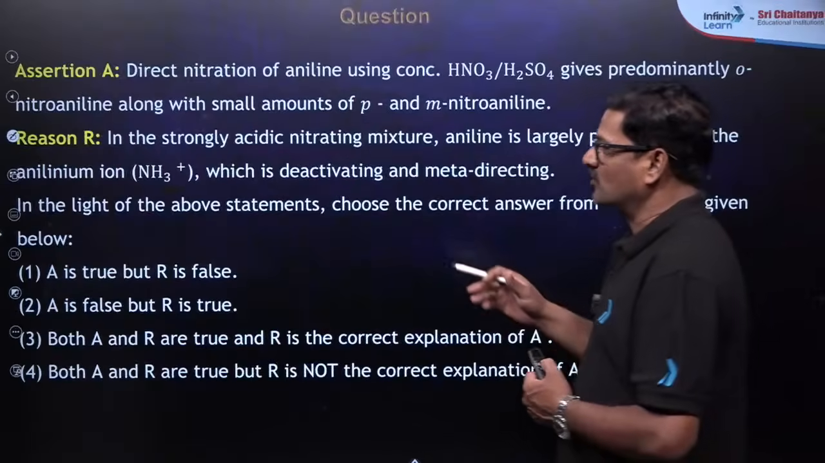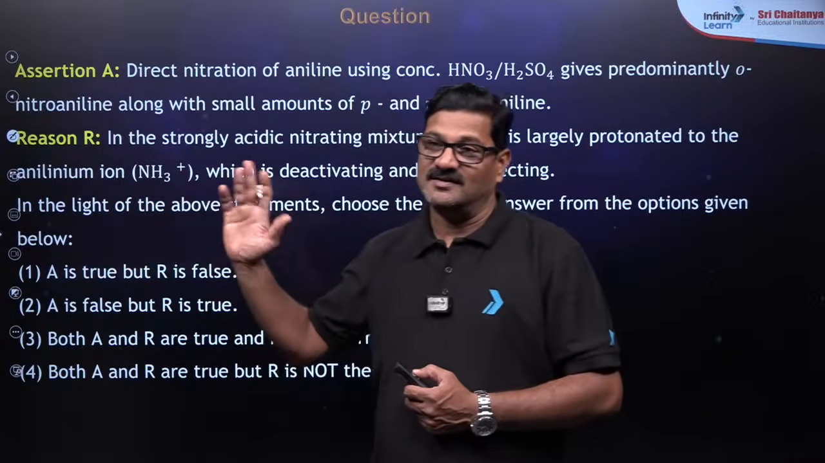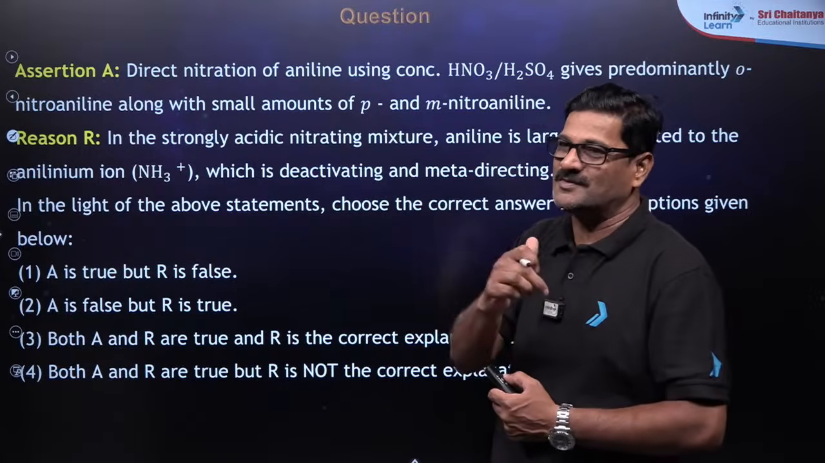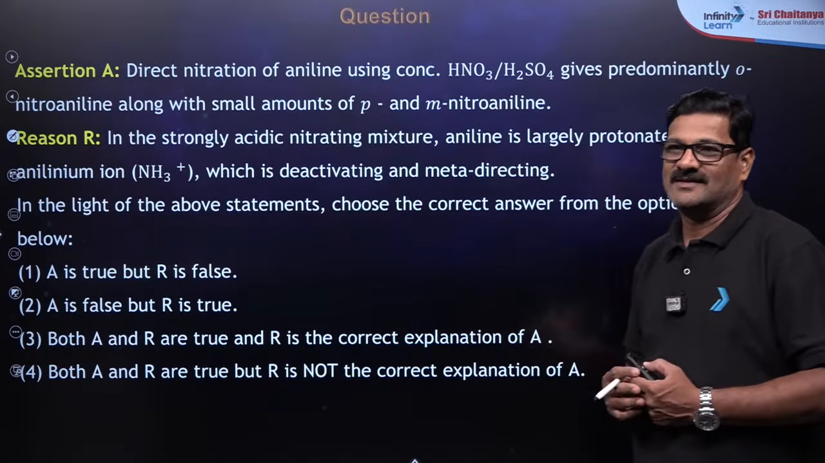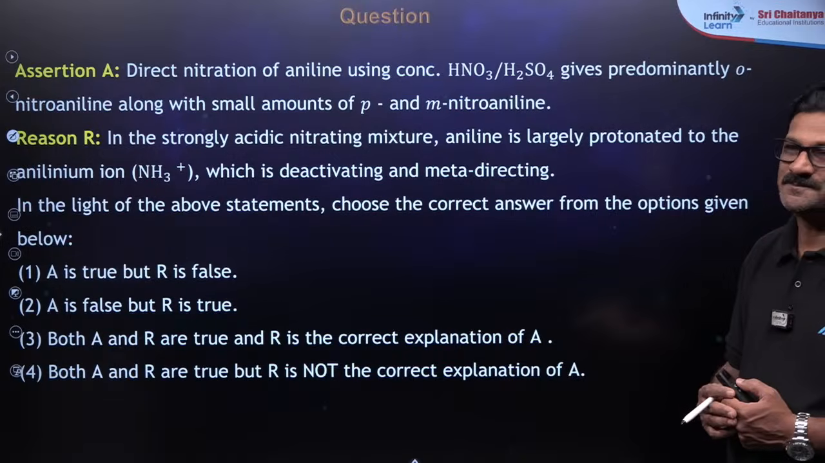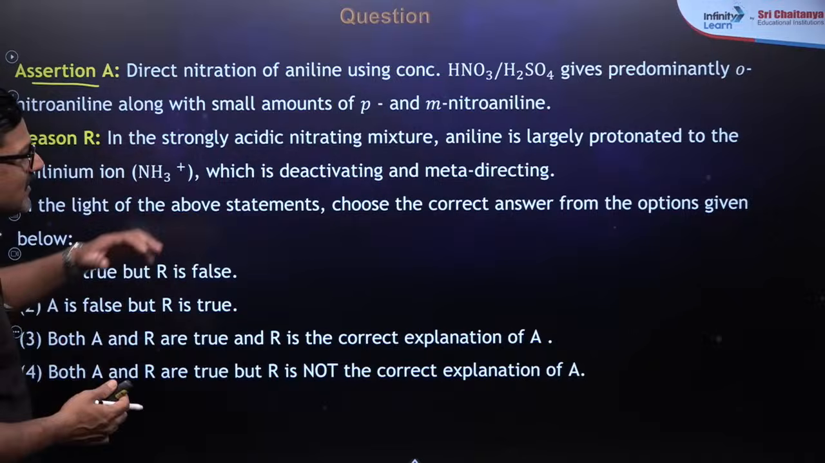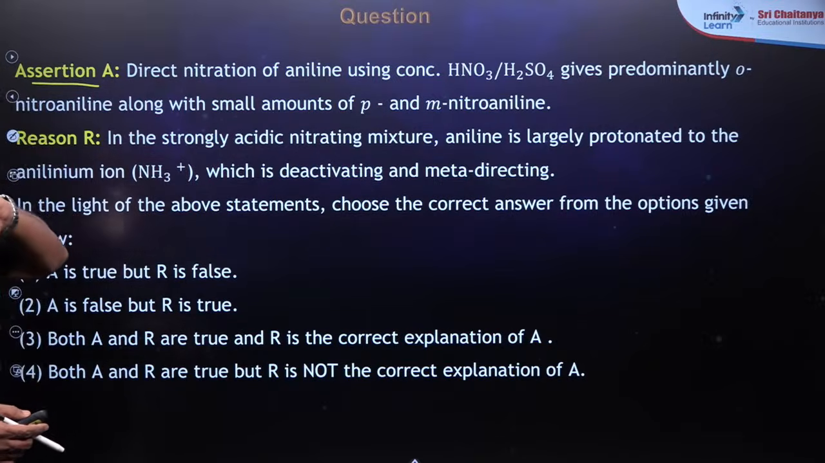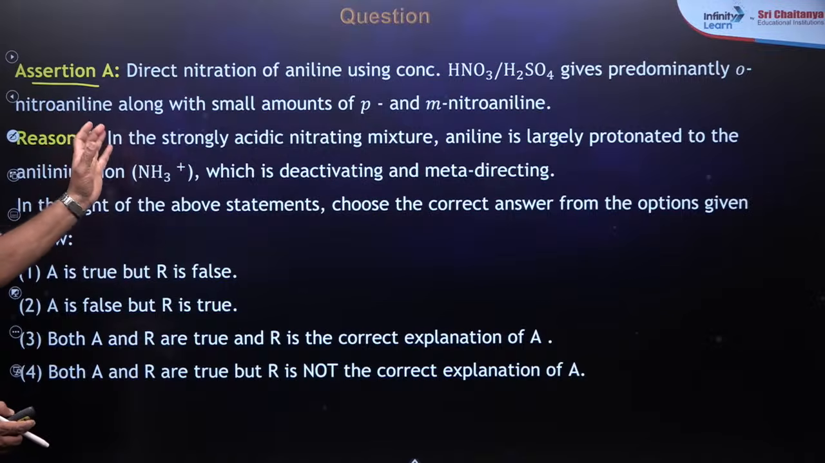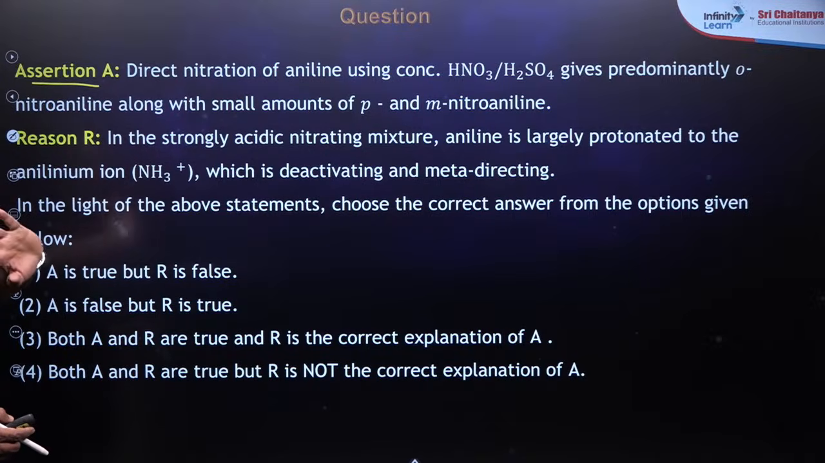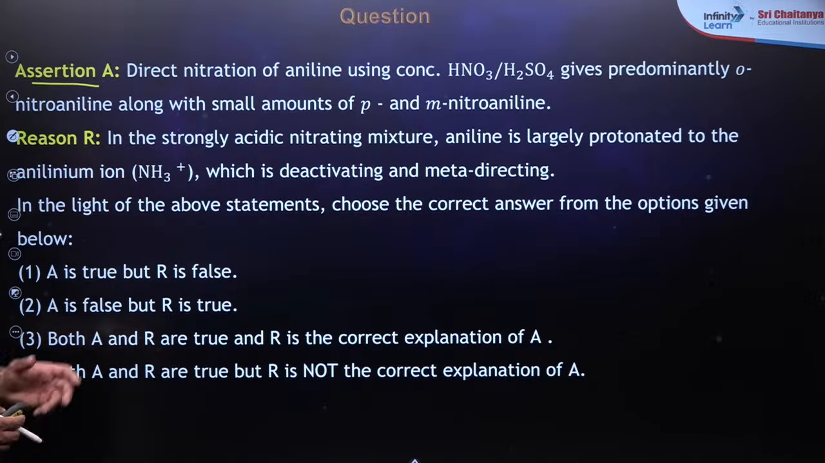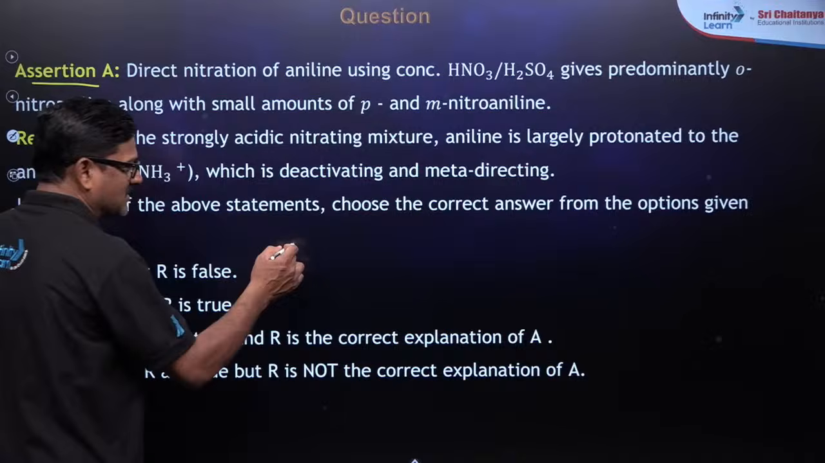And one more question, again assertion and reason. Tell me, will you solve or do you want me to solve? Assertion: Direct nitration of aniline using concentrated HNO3 and H2SO4 gives predominantly ortho-nitroaniline along with small amount of para and meta-nitroaniline. Reason: In the strongly acidic nitration mixture, aniline is largely protonated. The anilinium ion is formed, which is deactivating, and it is a meta director.